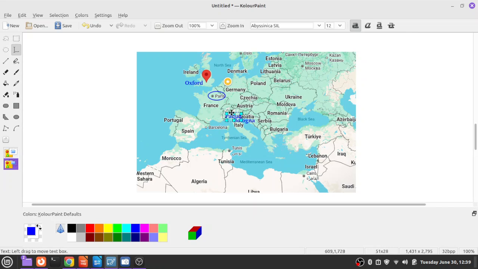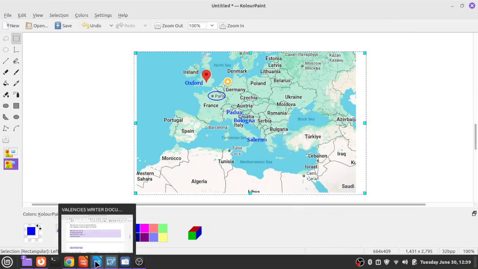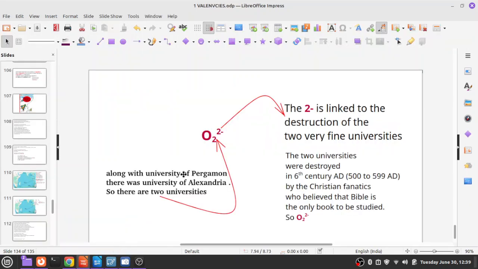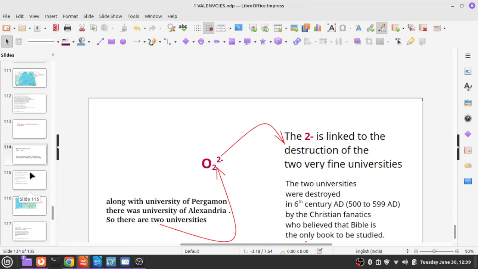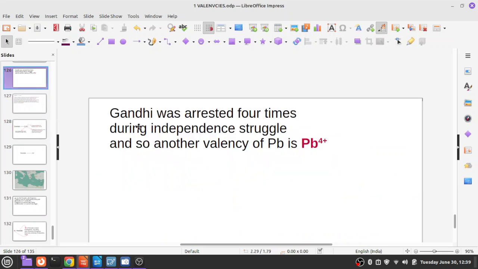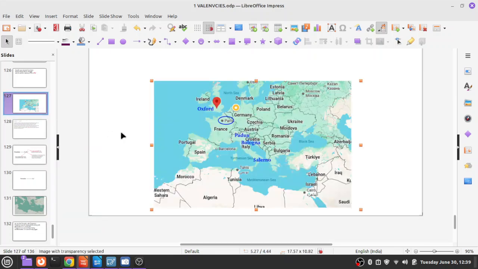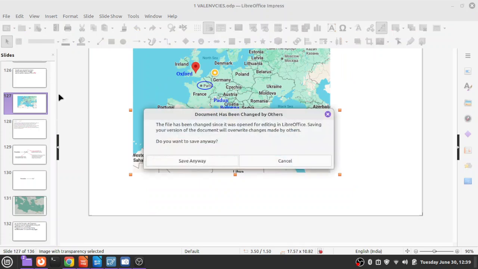And another university, Salerno. Okay, here I insert the map. Now you see that.